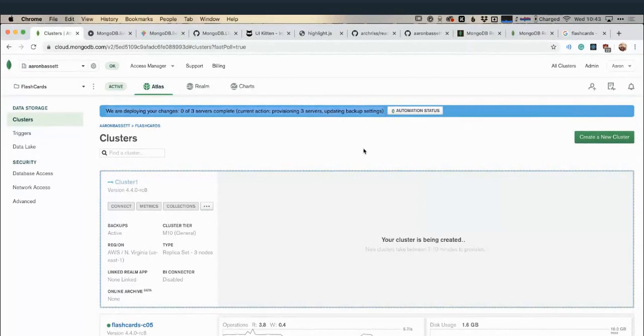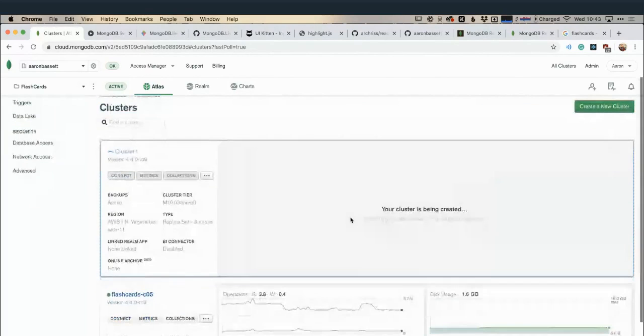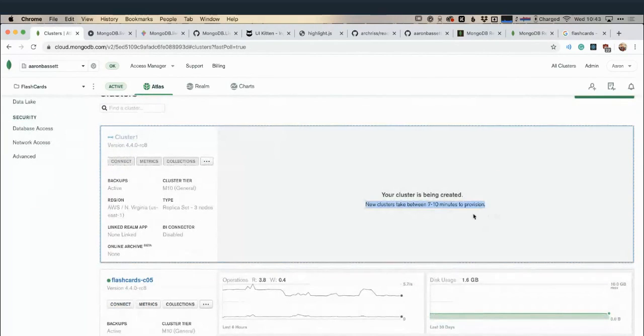Tell me how far along the creation process is. It's showing me here that new clusters can take between 7 to 10 minutes to provision. So we're not going to wait on that, and I'm going to show you some other things.